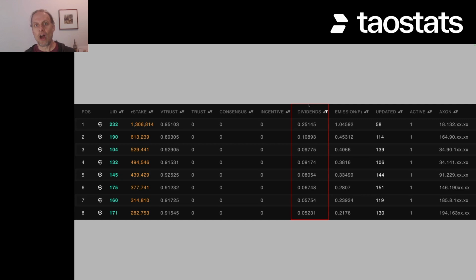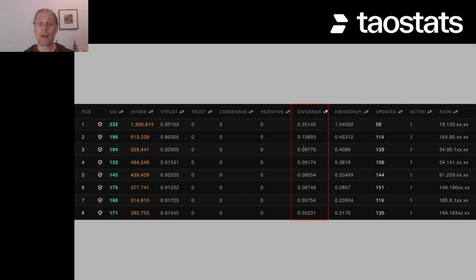The biggest factor in determining your dividend is the amount of tau that is staked to the validator. So this first validator with 1.3 million, it gets about 25% of the dividends. And then the next few are all in that mid 6 figures, and they're all about 10%. And then it slowly goes down from there.